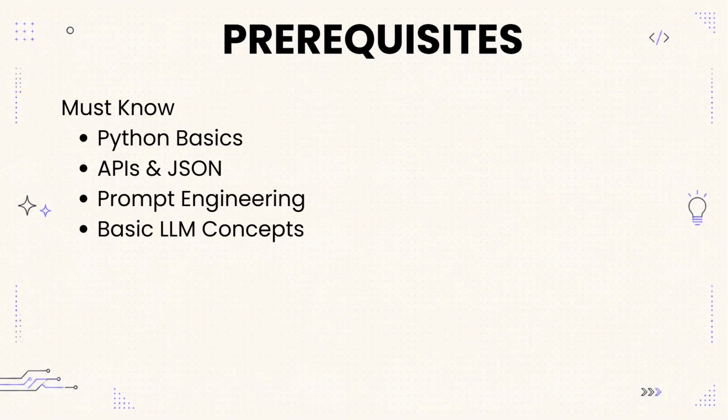I have already covered these in my channel, so you can go and check out the Python basics. I will also be explaining while I am teaching and building projects. So this is where you are perfectly prepared for this playlist. And if not, don't worry, I will be explaining every concept as we move forward.